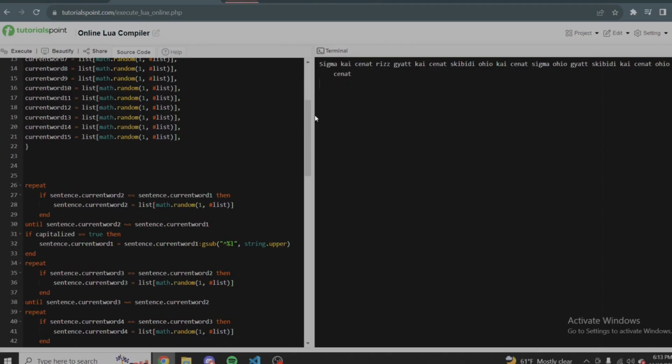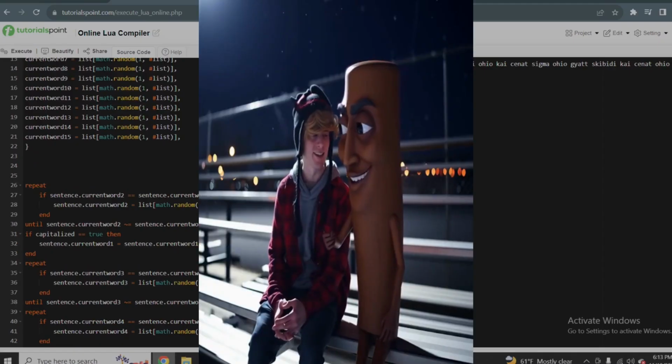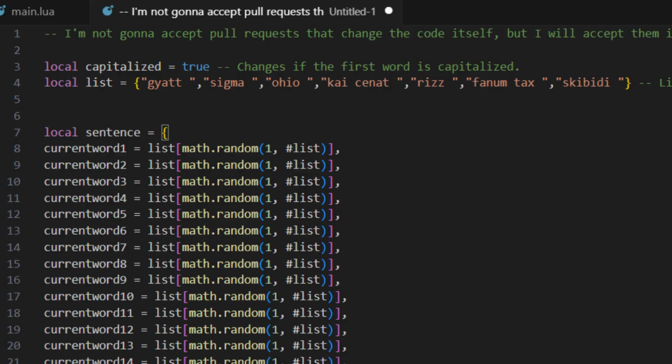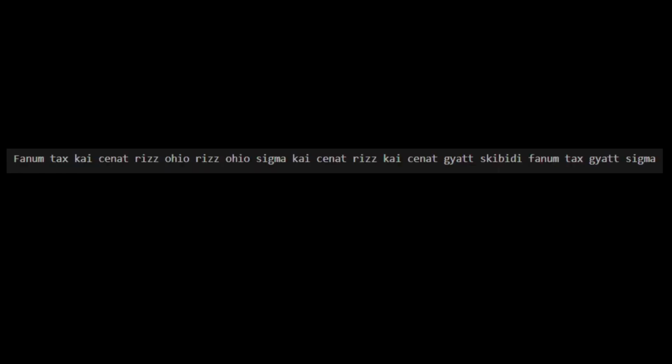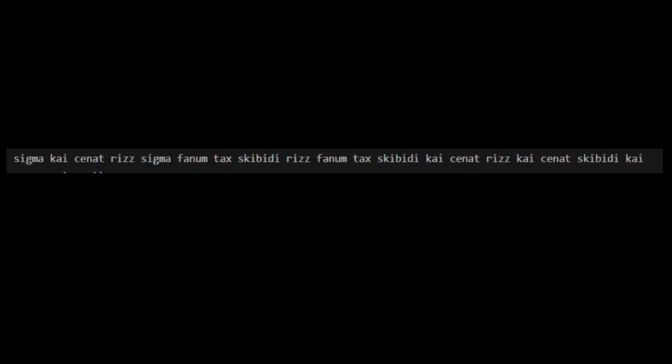Now, it's not like the Brainrot generators that we have today with like triple T and all that, but I took in a list of words and randomly arranged them in a 15-word sentence. I made this in Lua because it was the Roblox language, and back then I was just a beginner in both Lua and coding in general.